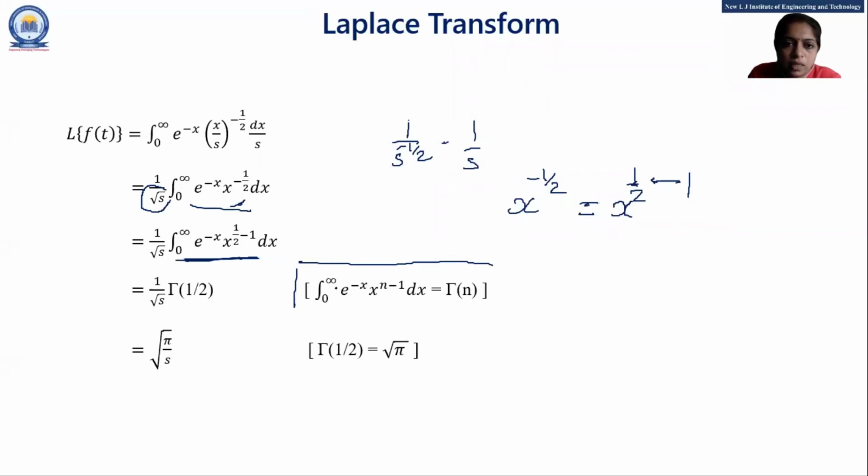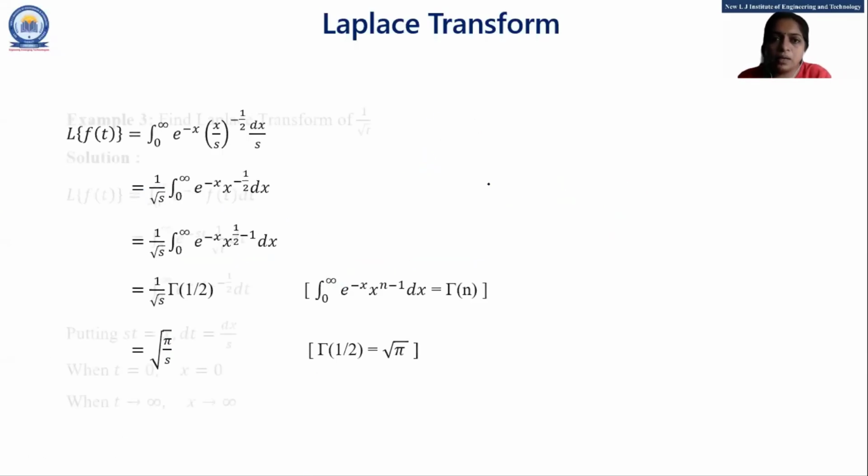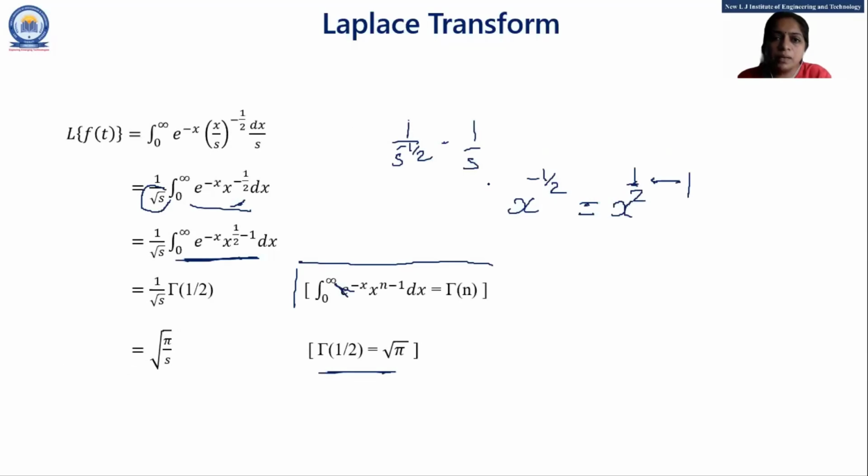Integration 0 to infinity, e raised to minus x, x raised to n minus 1 dx. Compare both. Here our n is 1/2, so this is gamma 1/2. And gamma 1/2 is root pi, students. Gamma 1/2 is root pi. So this is root pi upon root s. So we may write square root of pi by s. This is one most important example. So any doubt about this example? Anyone? Let me know.